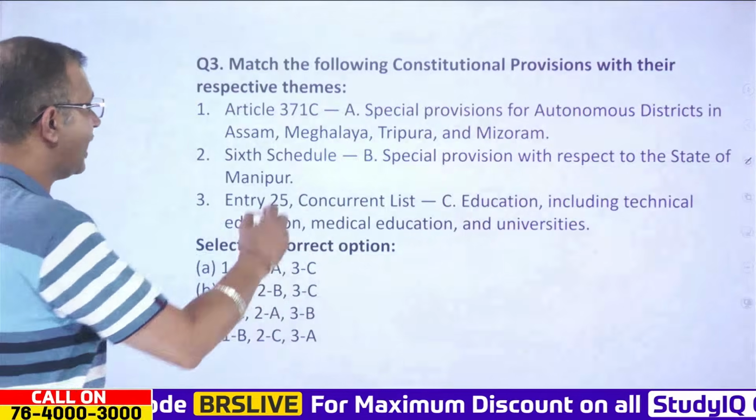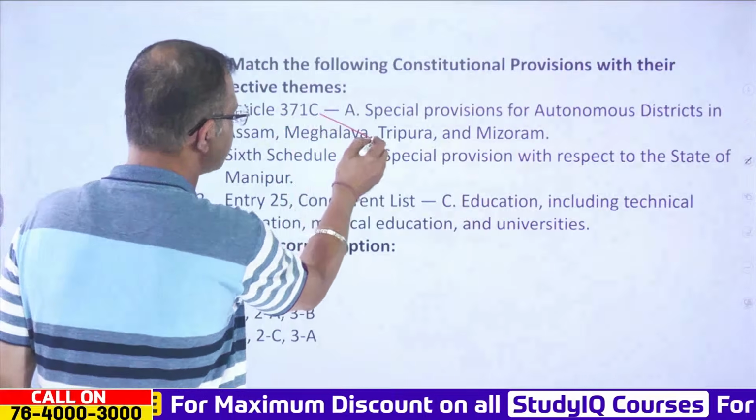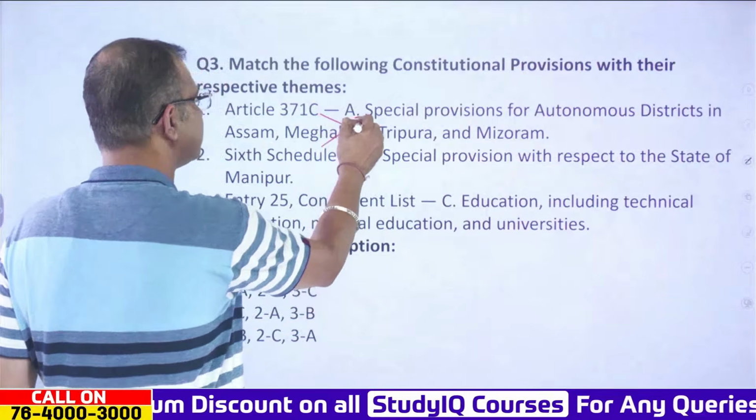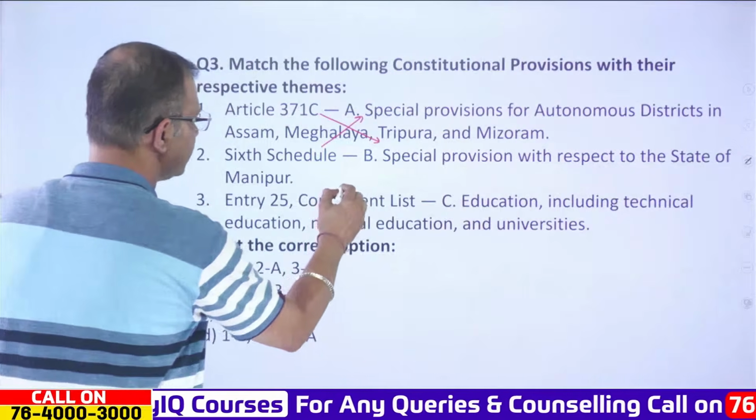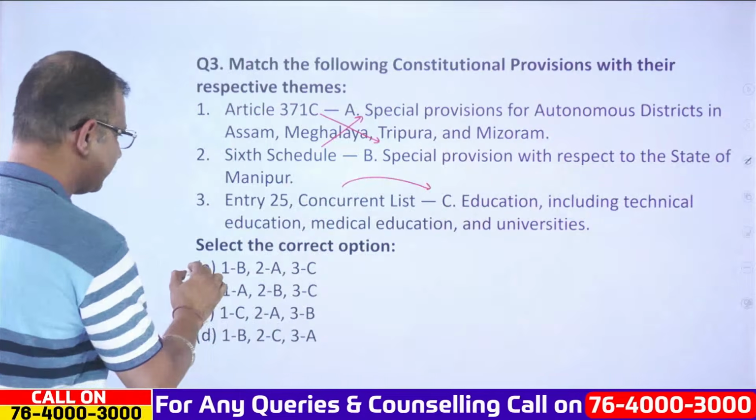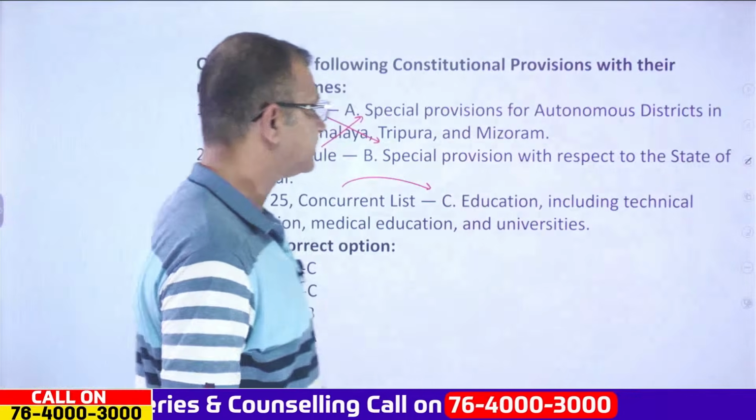Right, when it comes to Article 371C, this is about the special provision, and the 6th Schedule is about Assam, Tripura, Meghalaya and Mizoram, and entry 25 is correctly matched. So we have BAC, that is the right answer.